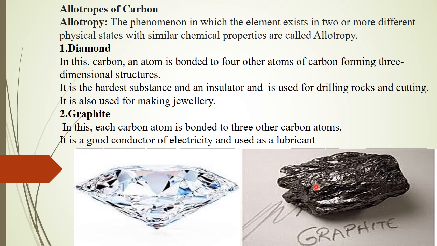Next is graphite. Each carbon atom is bonded to 3 carbon atoms, and it is a good conductor of electricity. It is also a lubricant. It is very slippery.